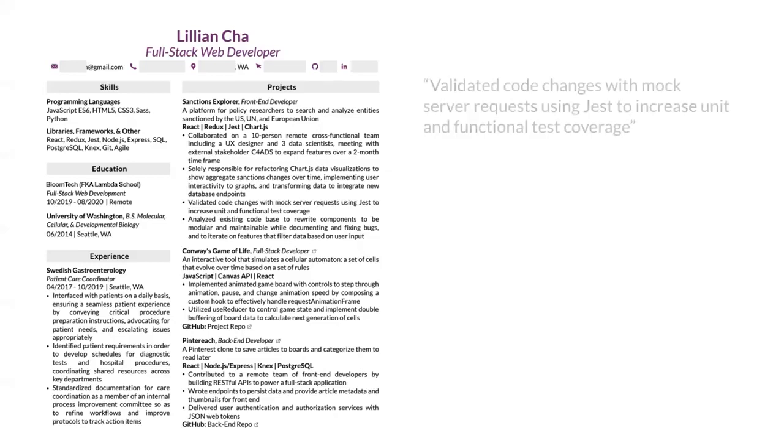So looking at this first one from her Sanctions Explorer project, one example of a power statement is: validated code changes with mock server requests using Jest to increase unit and functional test coverage. Remember, power statements are made up of action verbs, quantifiers and qualifiers, and achievements or results. So let's break this power statement up into those components. First, in green, we have a strong action verb that's starting the power statement, validated.